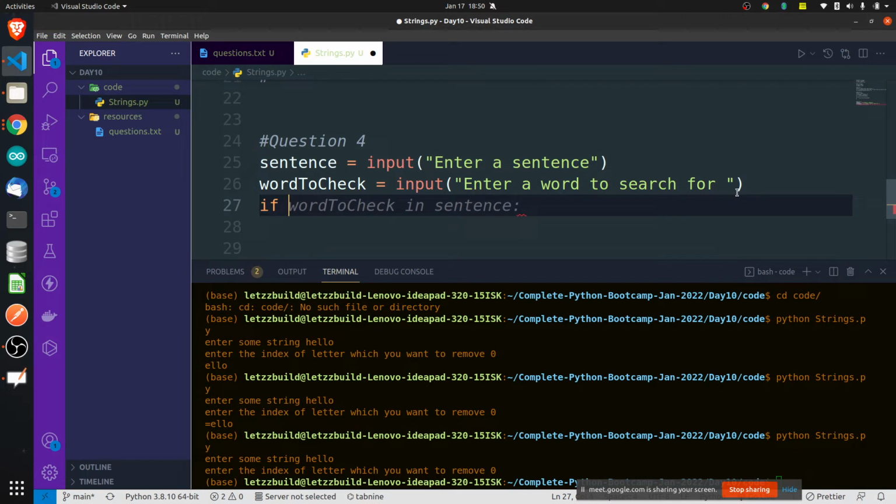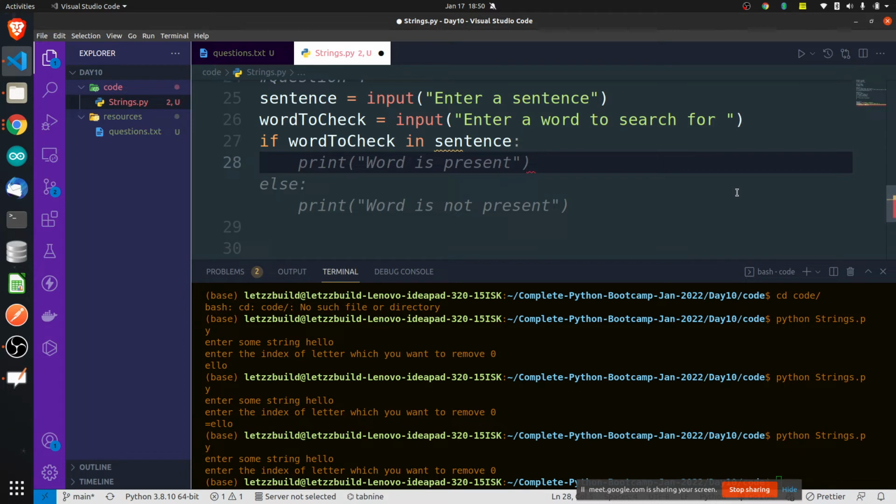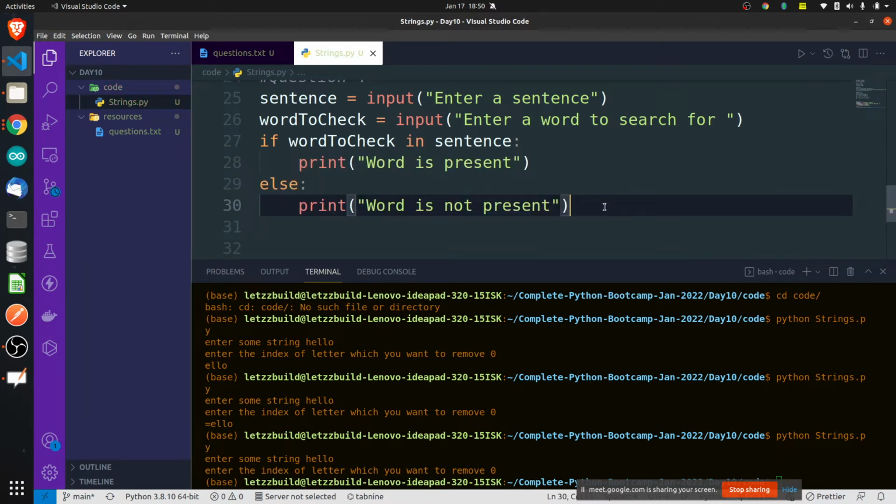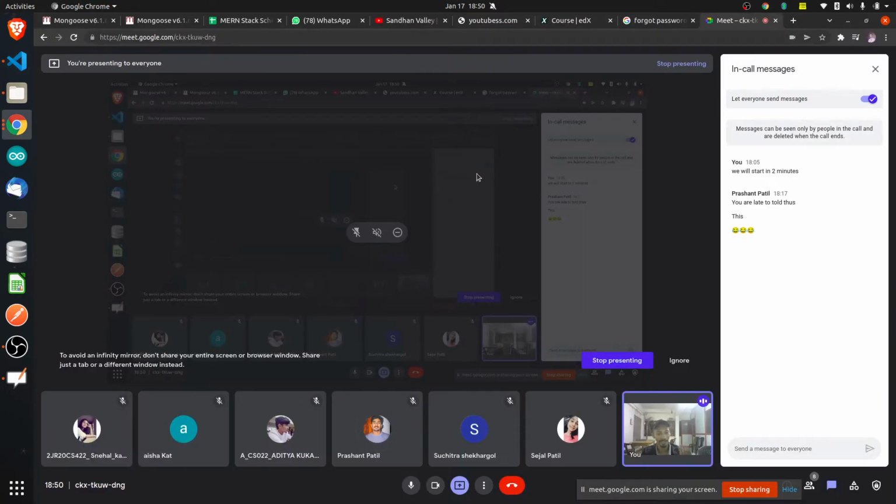Check if the word to check is in the sentence, and we are done. Print word is present, else print word is not present. We have used in and not in operators yesterday to check whether something is there in one string or not. How do you check? Using the in operator.